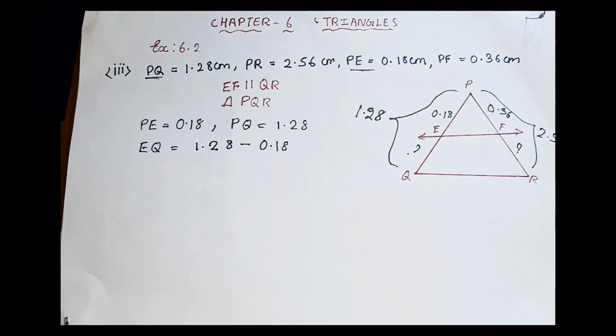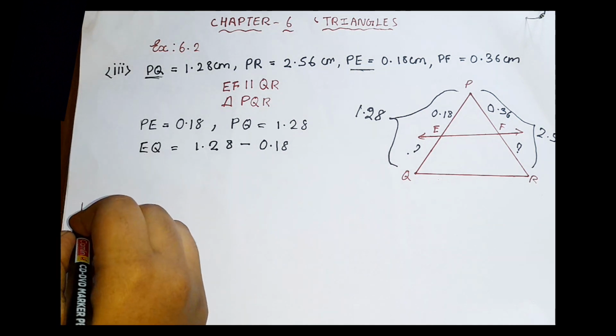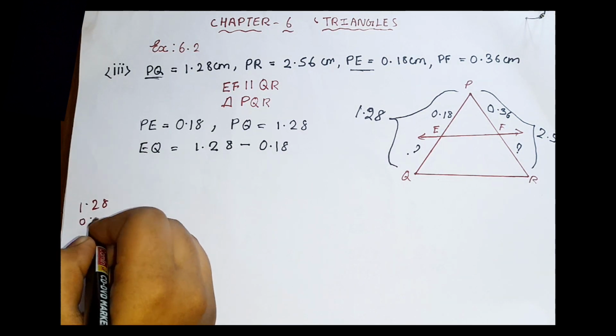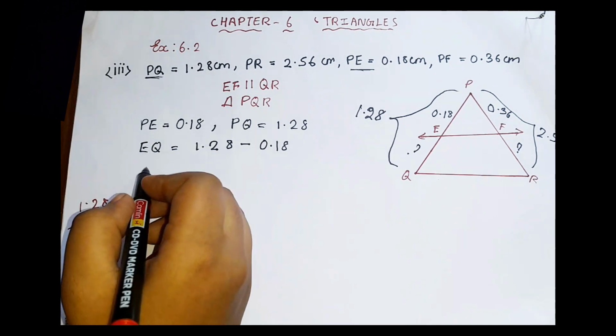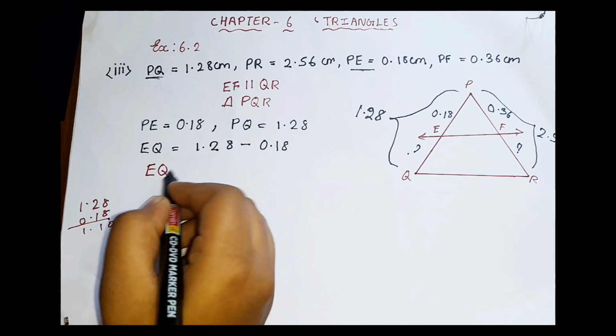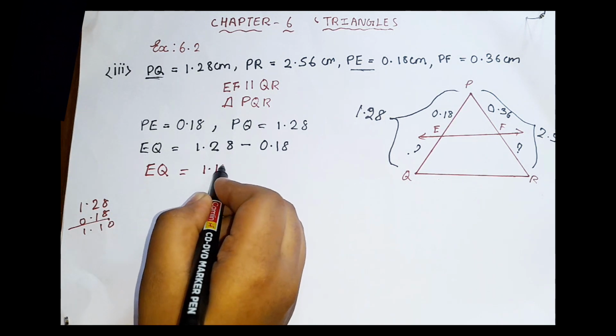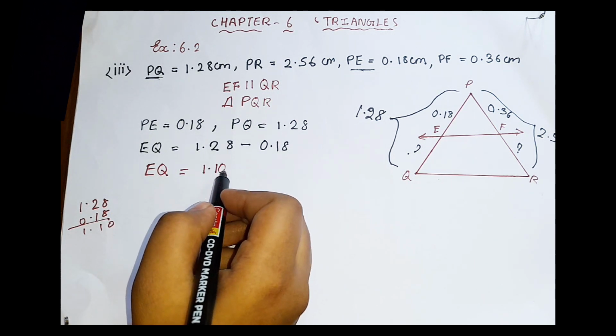When we subtract them, we get a value. That is 1.28 minus 0.18, so we get EQ equal to 1.10 centimeter.